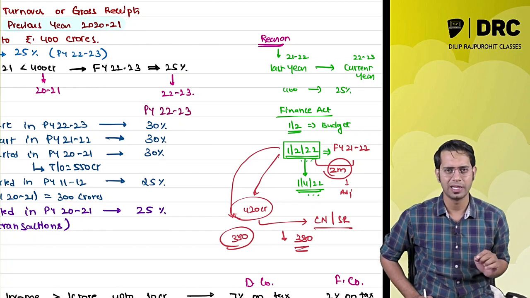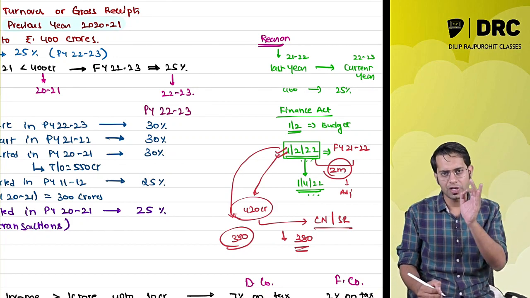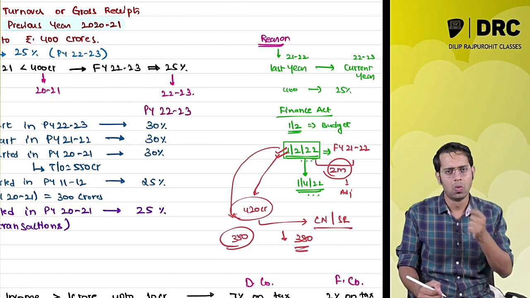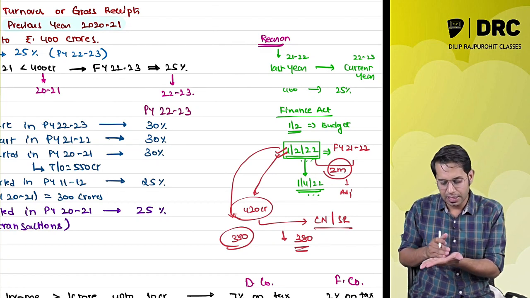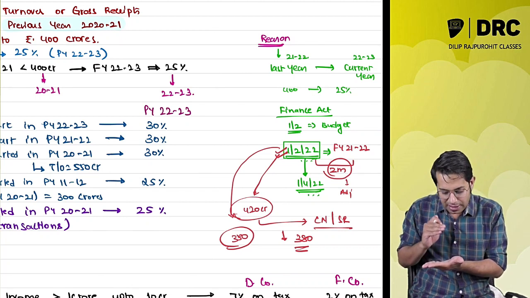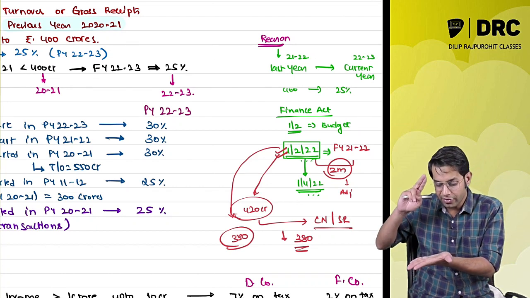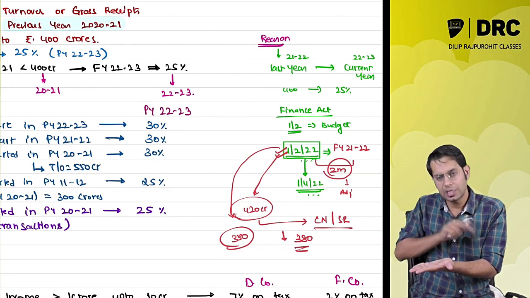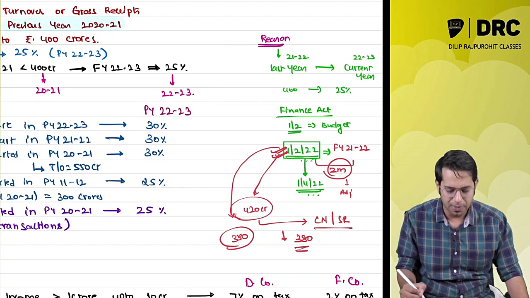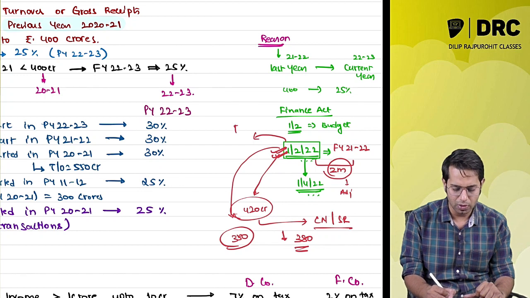So what the lawmakers have done is, in the year when the budget is coming, on 1st February 2022, whatever budget is there is applicable from 1st April. Correct? So whenever the budget came, before this, whatever year is there, that year's turnover they are taking. The budget came on 1st February 2022. Before this, which was the year? It was the previous year,